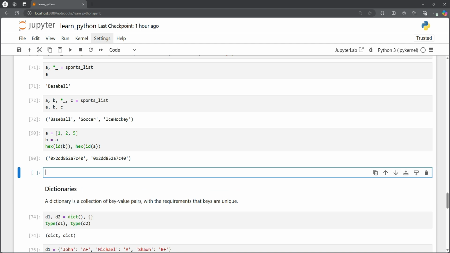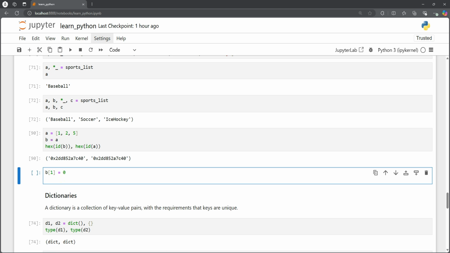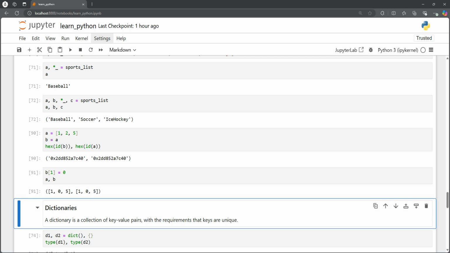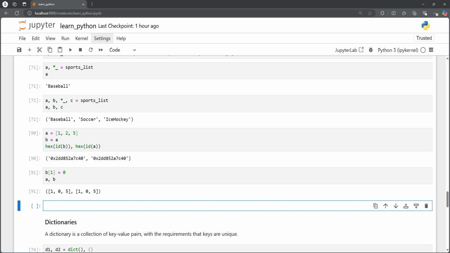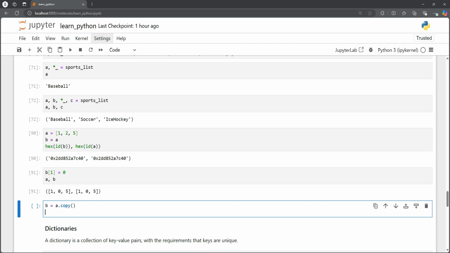So what this means is that if you change any element in b, so let's say we change the second element to 0, then we type a and b, we can see a is also changed. So the correct way of doing that, and that also goes for dictionaries as well, whenever we want to make a copy, we have to say a.copy, so that will create a proper copy of a, and their IDs will now be different.